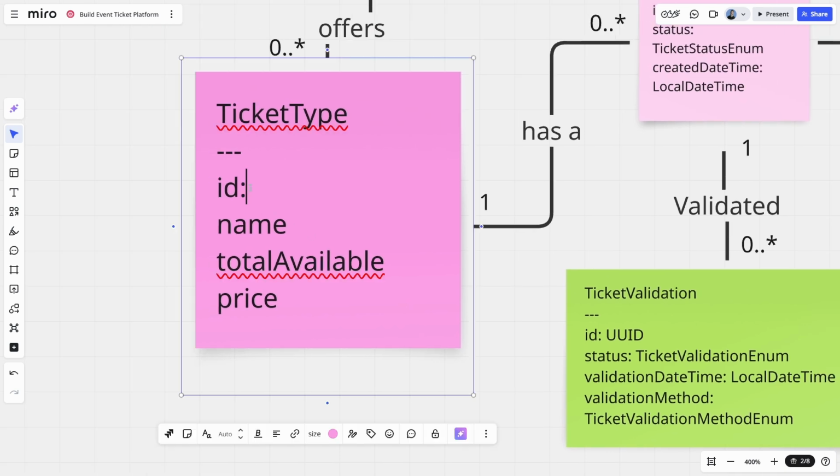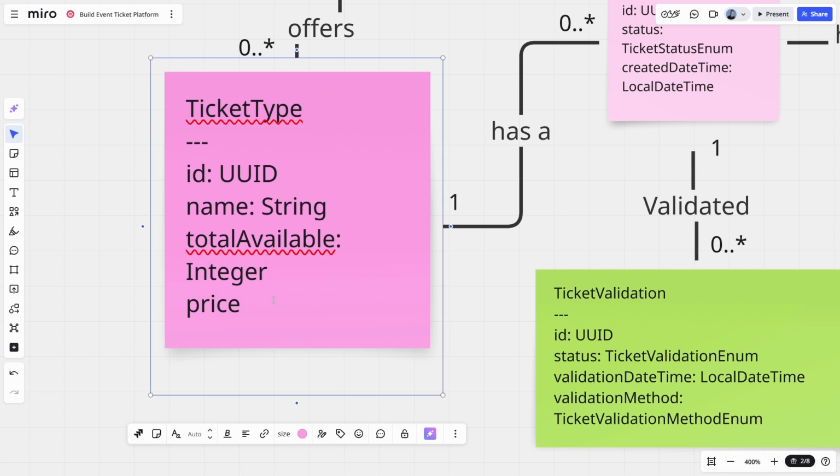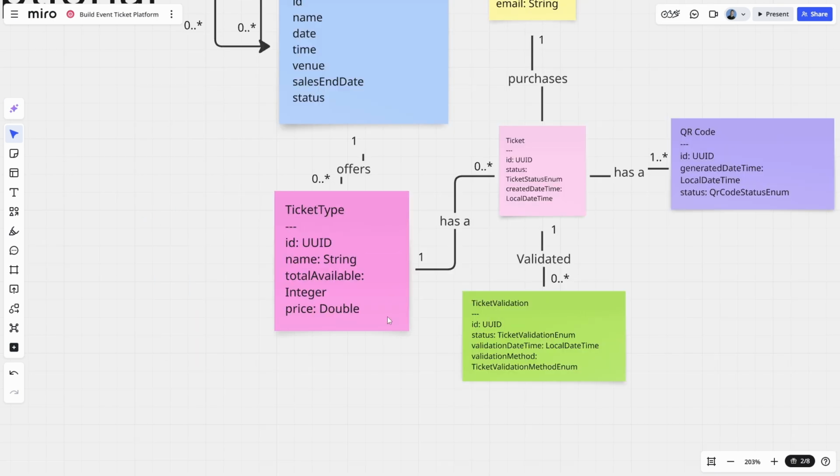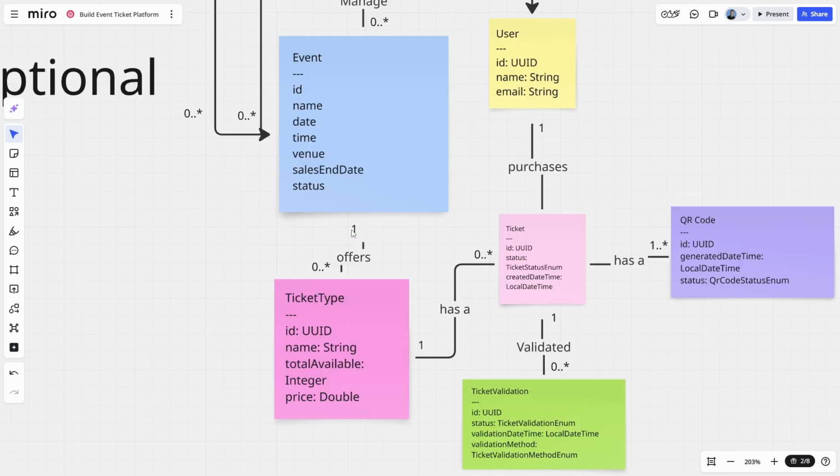So ticket type. At this point, we know that's a UUID. The name of the ticket is almost certainly going to be a string. Total available. We'll have to think about the proper numeric type for this, but I think an integer is probably going to cover most cases. We might have to go larger to a long, maybe a big int. We'll have to see. For price, how are we going to represent price? I think there's a few different ways of doing this, but we'll assume that it's a double for the time being, I think. Okay. So that's done.